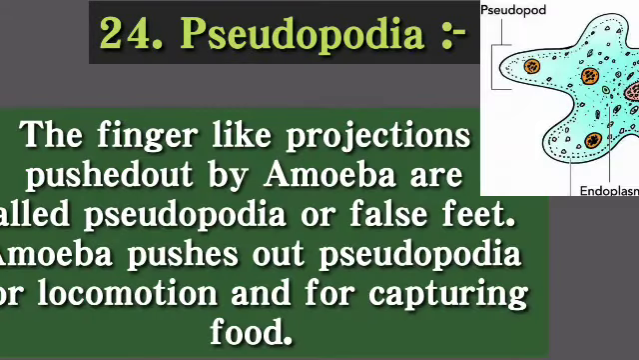Next keyword is pseudopodia. The finger-like projections pushed out by amoeba are called pseudopodia or false feet. Amoeba pushes out pseudopodia for locomotion and for capturing food. So pseudopodia, whatever outgrowth is formed by the amoeba, that is called pseudopodia.